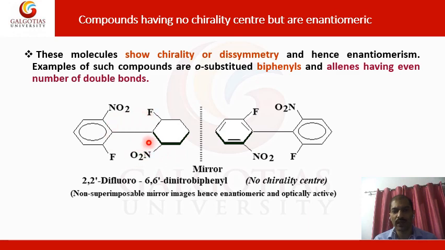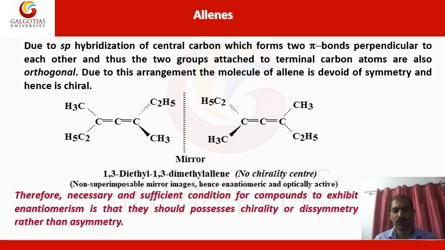In this type of molecule, one ring is in plane and one is in a staggered form with respect to the other. So these are non-superimposable mirror images, hence enantiomeric, and are optically active. These compounds are optically active due to restricted rotation and are non-superimposable on each other. Similar examples you will find in allenes, and allenes have cumulative double bonds.